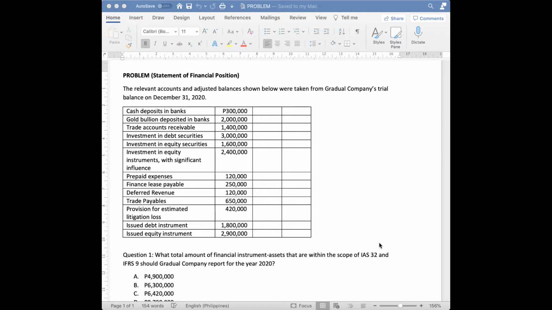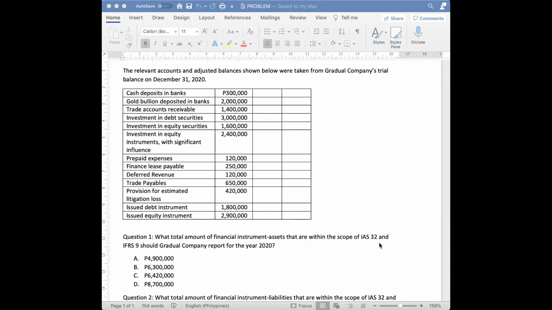Deferred revenue, 120,000. Trade payable, 650,000. Provision for estimated litigation loss, 420,000. Issued debt instrument, 1.8 million. Issued equity instrument, 2,900,000. So question 1, what total amount of financial instrument assets that are within the scope of IAS 32 and IFRS 9 should Gradual Company report for the year 2020?